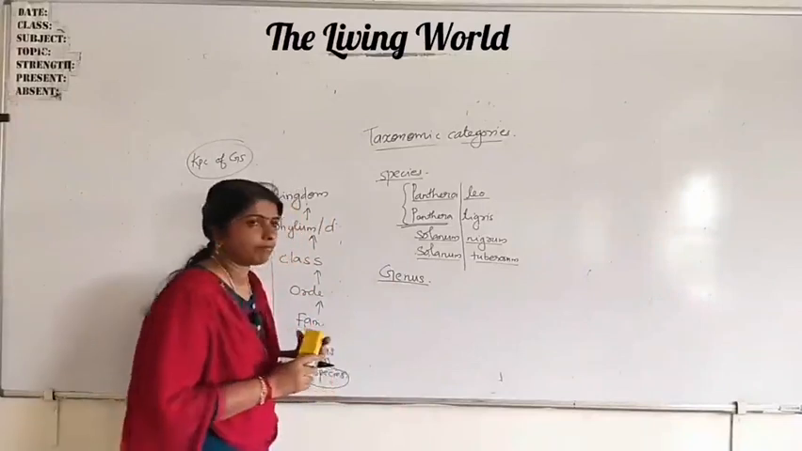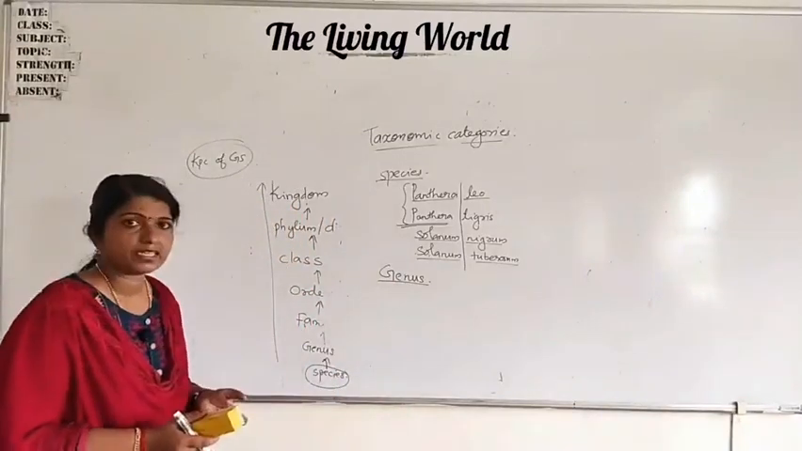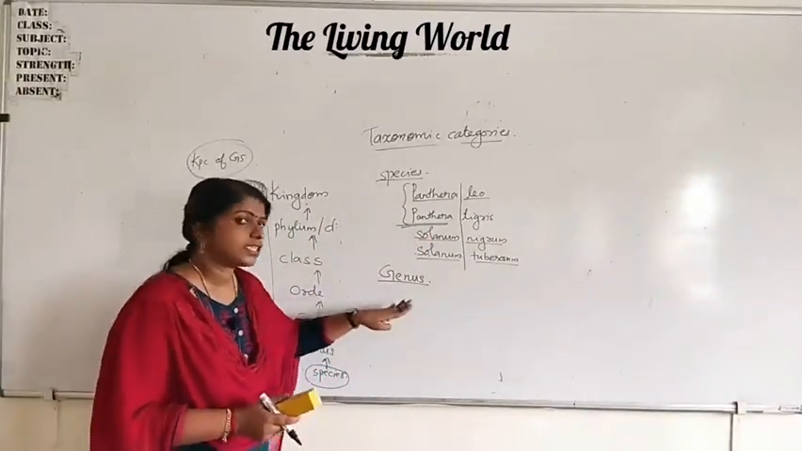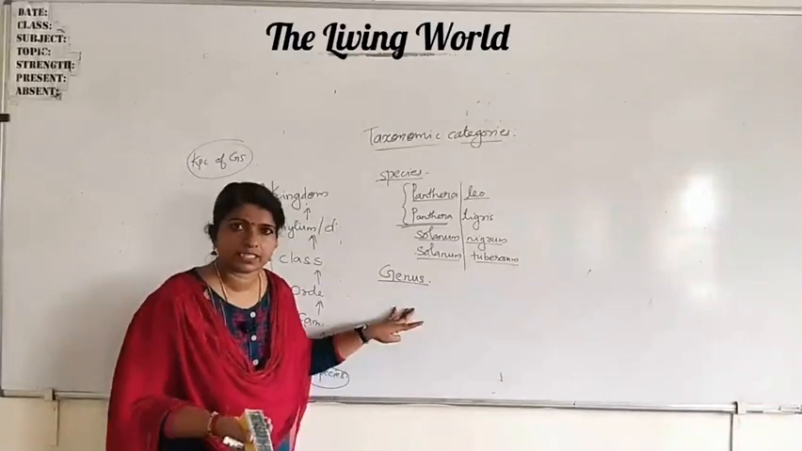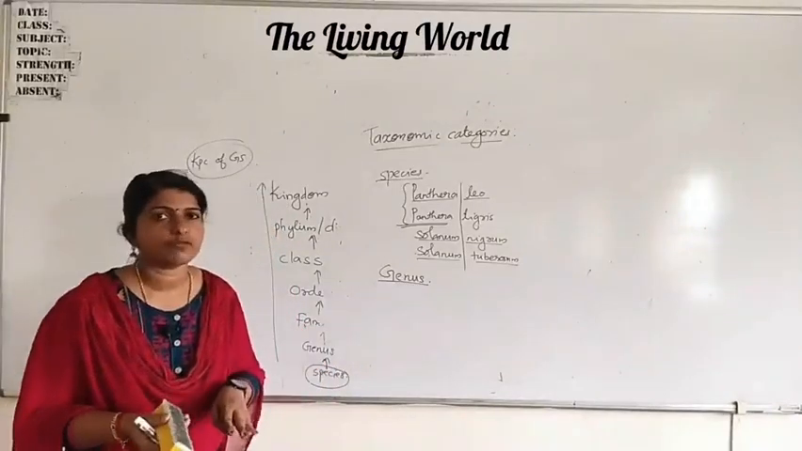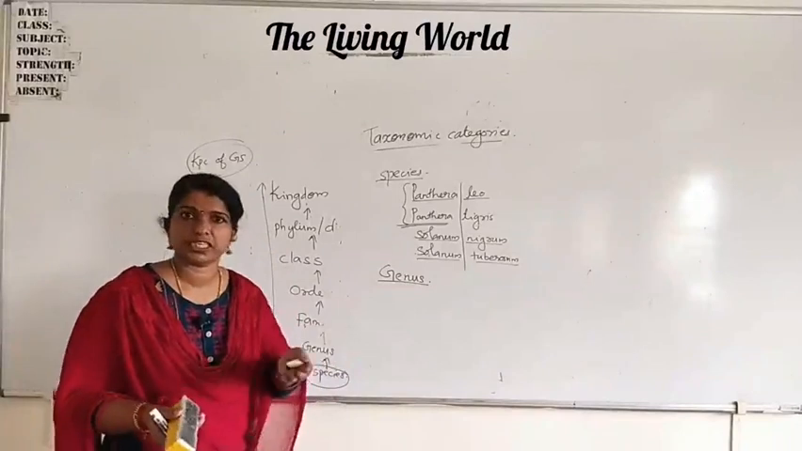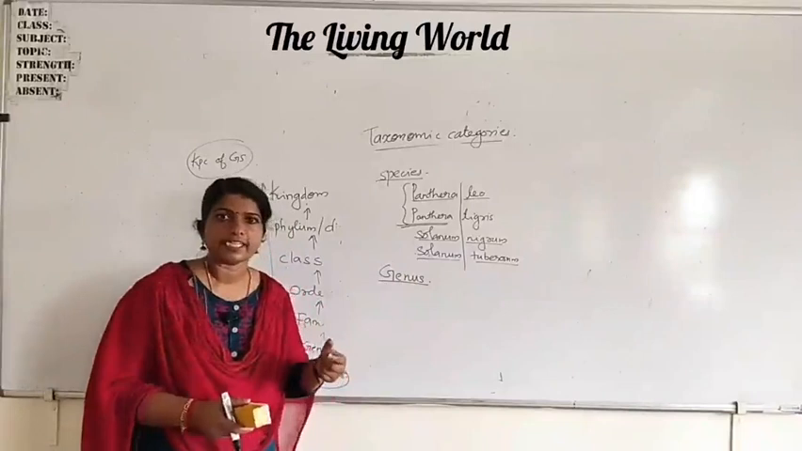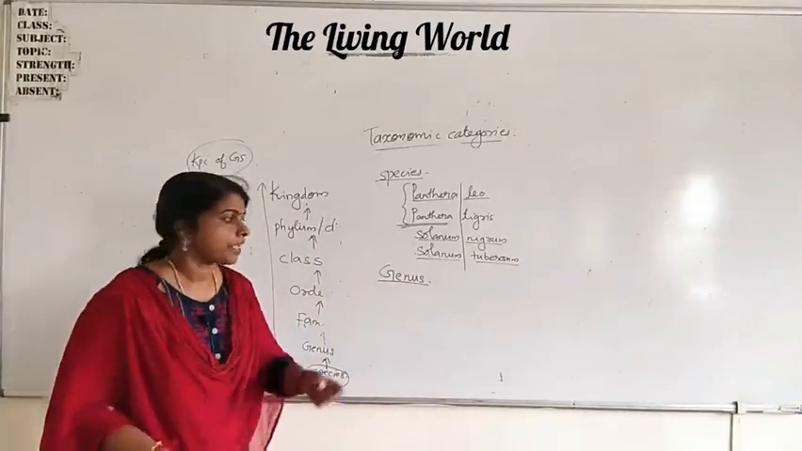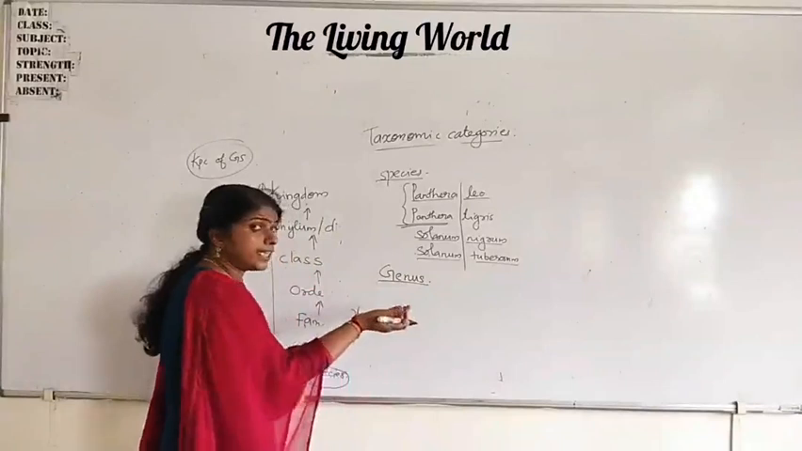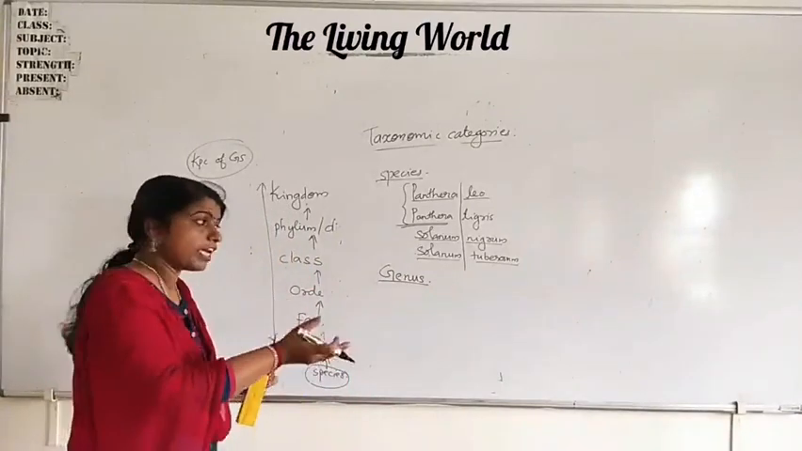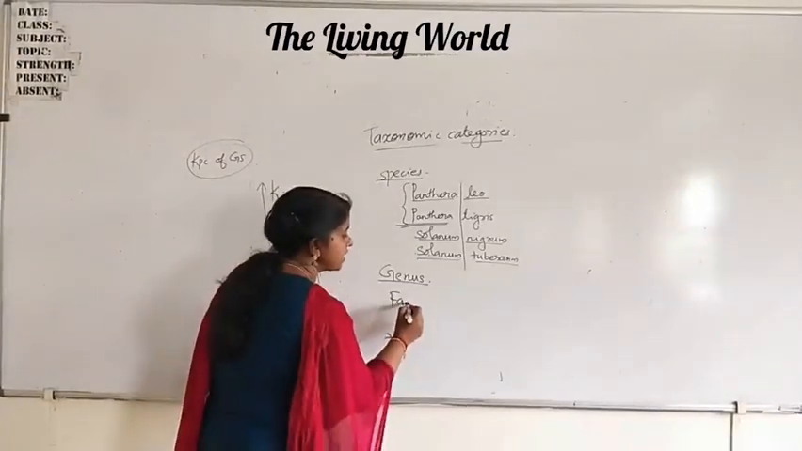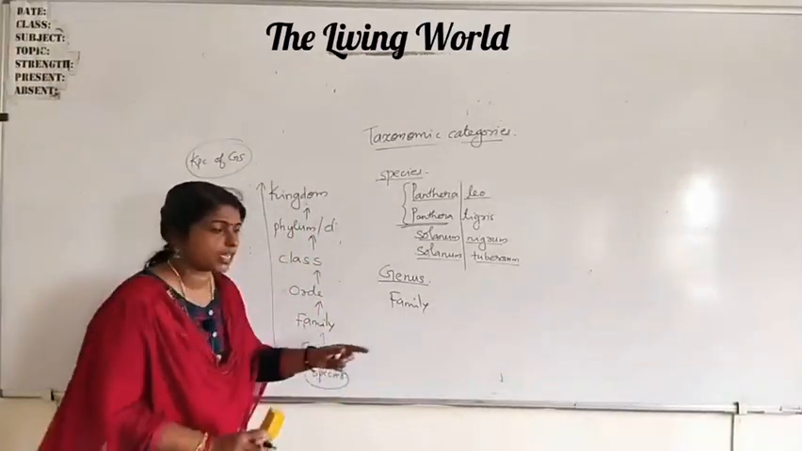So Panthera leo and Panthera tigris have the same genus. But this genus is different from Felis. Felis domestica is the scientific name of the cat. Felis is another genus. So Panthera, Solanum, Felis, all these are different genera. Now, related genera combine to form the next higher group, that is family.